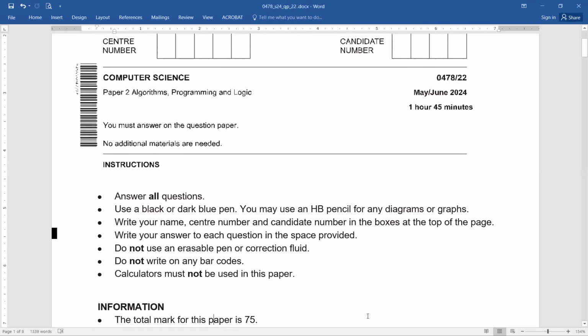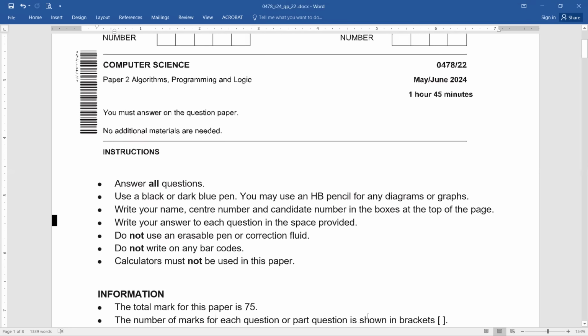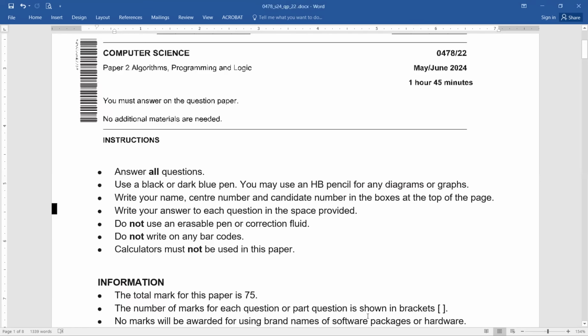You have to write your name, center number, and candidate number in the boxes at the top of the page. Do not use an erasable pen. Please do not even carry it with you to the examination hall. Do not write on any barcodes. Calculators, unluckily, are not allowed. So definitely you have to be very well-versed with your calculations so that you are able to get the tasks done accurately. Paper is of 75 marks.